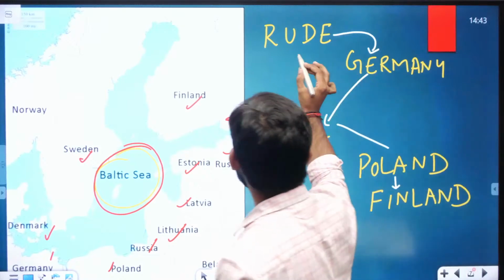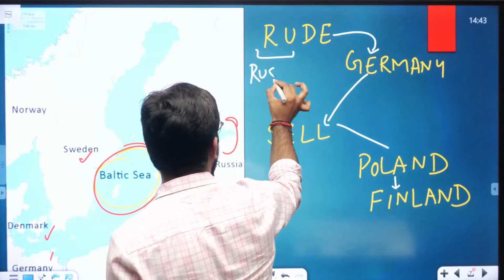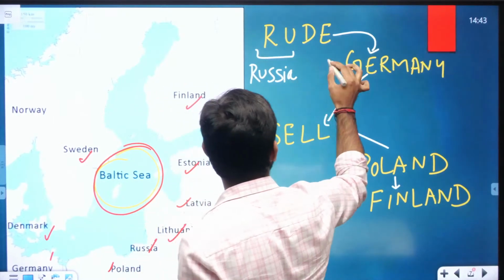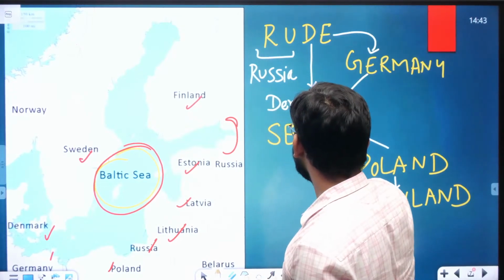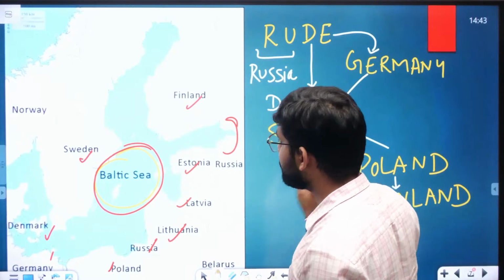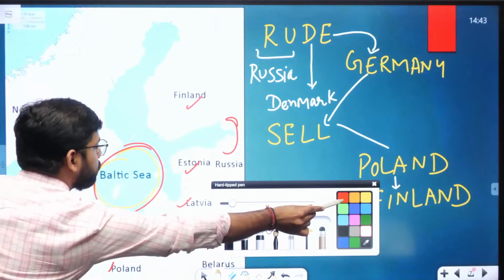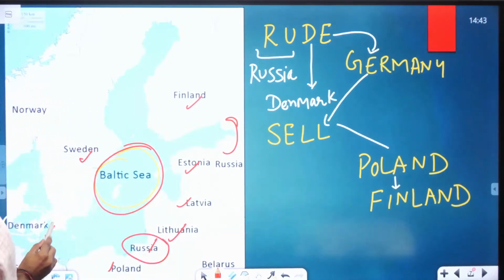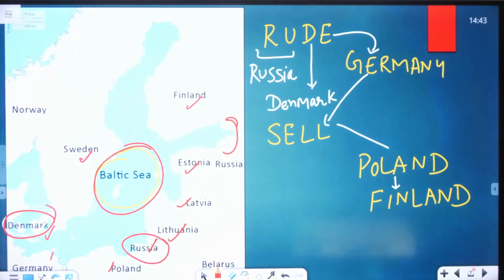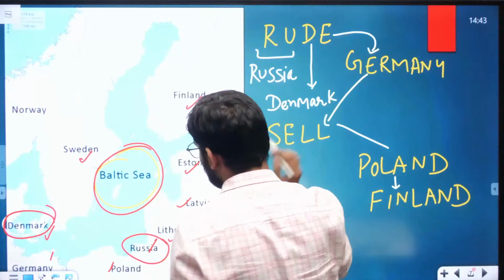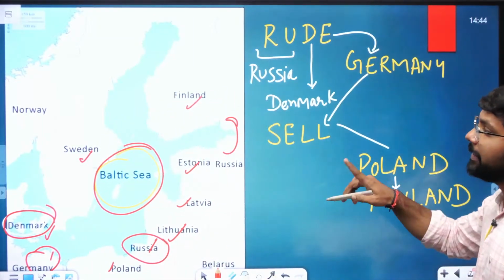In the case of root, RU is Russia and DE is Denmark. Here is Denmark, here is Russia. So root is Russia and Denmark. Then Germany: root Germany. We can see Germany is here. Then sell, S-E-L-L.